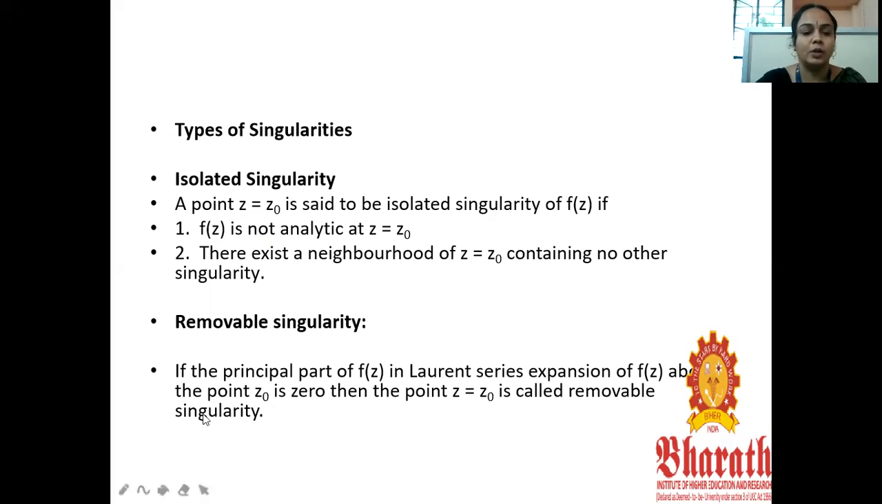That is an isolated singularity. A removable singularity is when the principal part of f of z in the Laurent series expansion about z naught is zero, and z equal to z naught is then called a removable singularity.